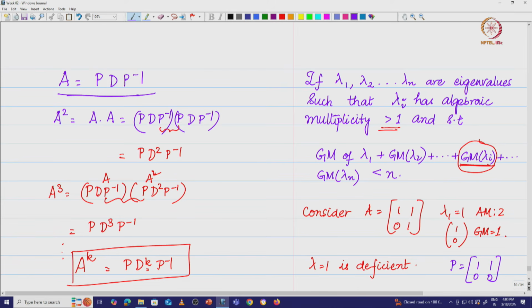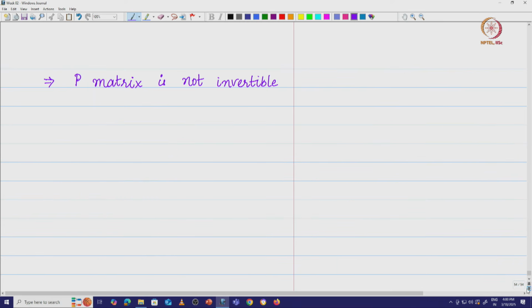This is clear. So that is what we said, such that if it is less than n, then we are going to say that the matrix A is not diagonalizable.